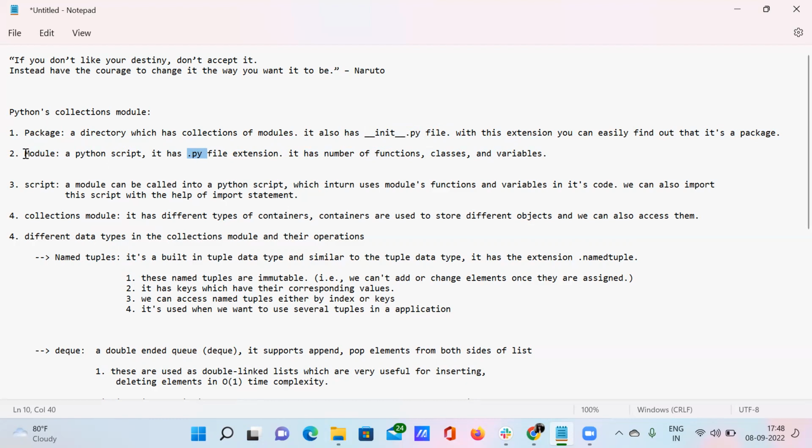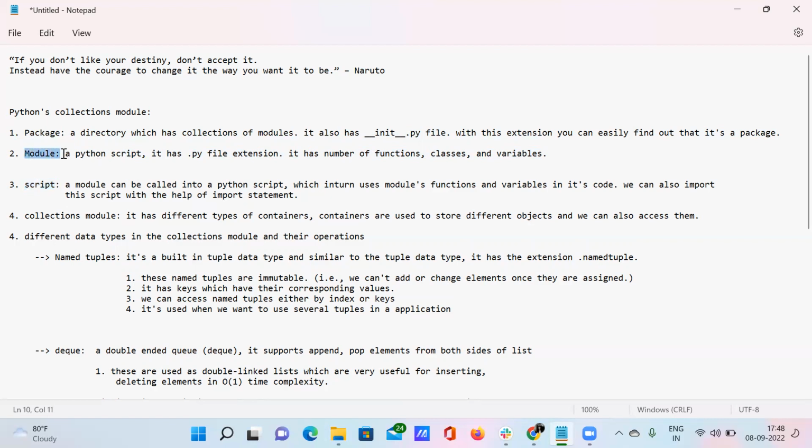When you want to know about the module, it's nothing but a piece of code. A script is nothing but a piece of code. It ends with the .py file extension, and it has numerous functions, classes, and variables involved in this particular module, right? A module is a combination of functions, classes, and variables that end with the .py file extension. So it's a kind of script. And what is meant by script? I have already explained that it's a piece of code, right?